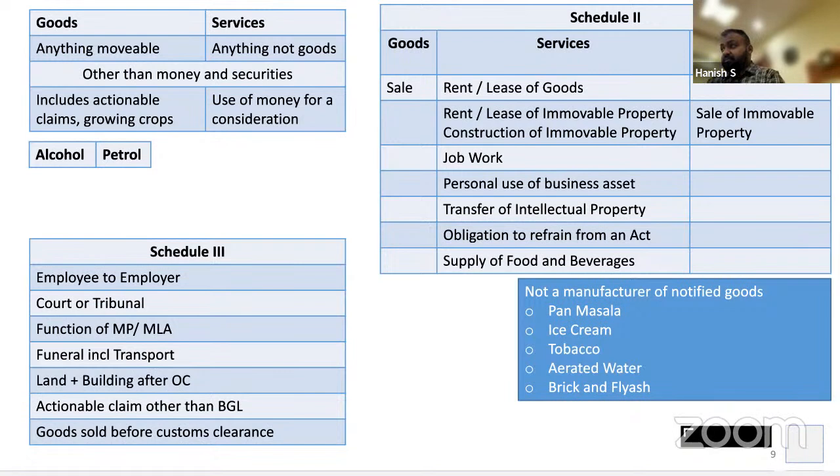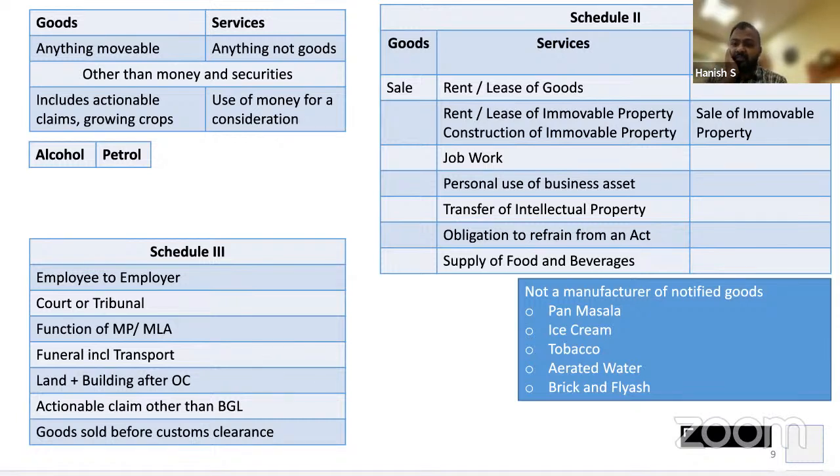Then if you want to claim the enhanced limit from 20 lakhs to 40 lakhs, there also, if you are dealing in this Pita B, you are not entitled to that 40 lakhs limit. Your limit will be only 20 lakhs. So that means if the corner road shop has a turnover of 1.2 crores, but he is selling Coke, Pepsi, Bindu Jaljeera, correct?